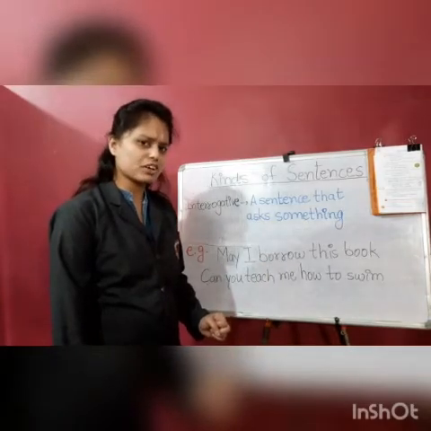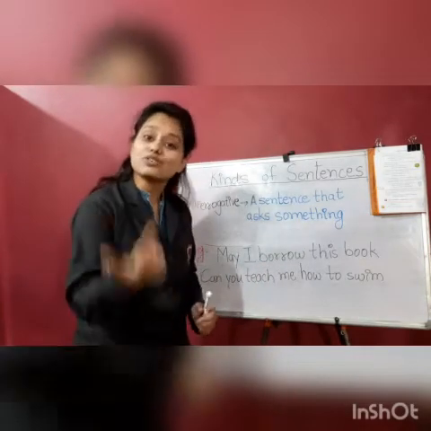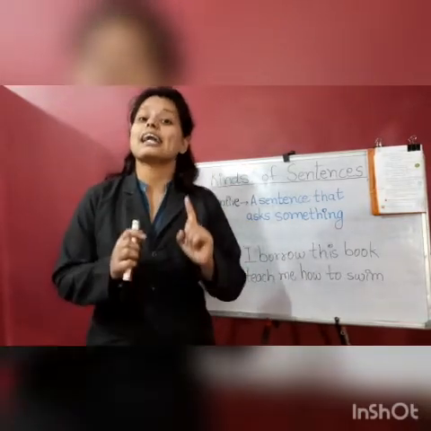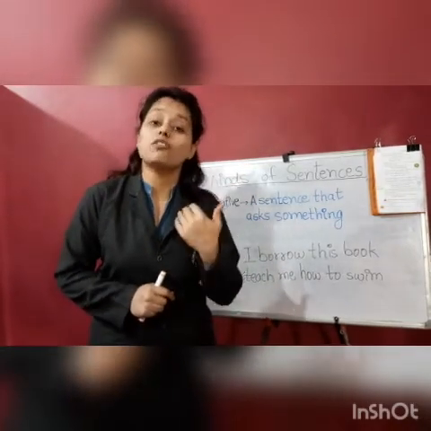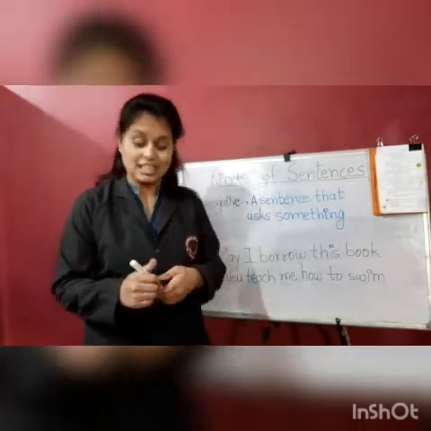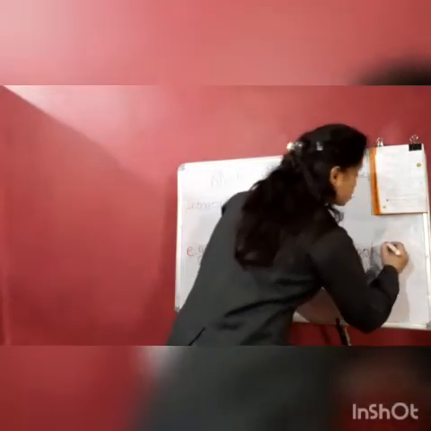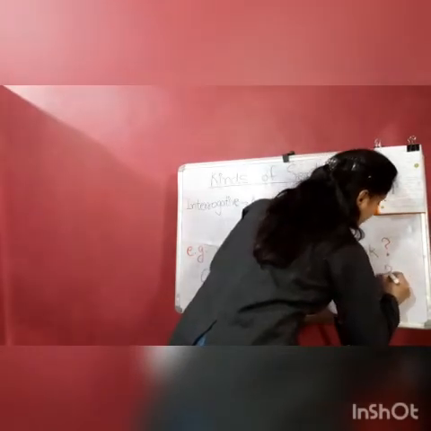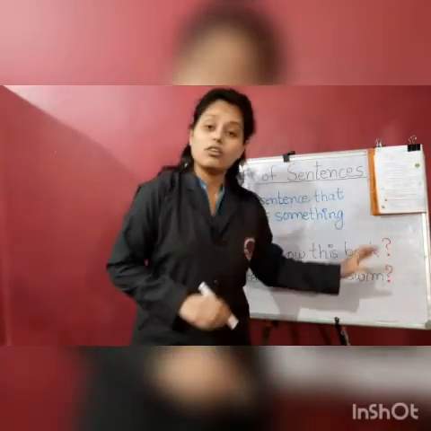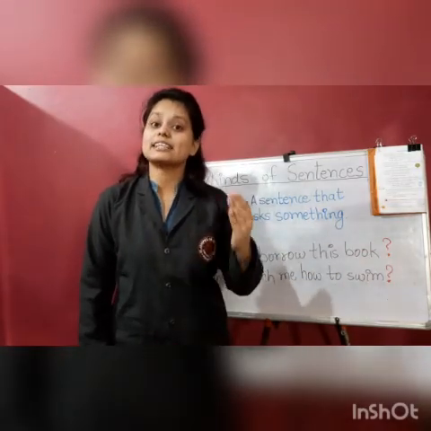Can you see something wrong? What we studied before on that chart was an interrogative sentence always ends with a question mark. So I will put the question mark with the red so that you will always remember that you should always use a question mark at the end of